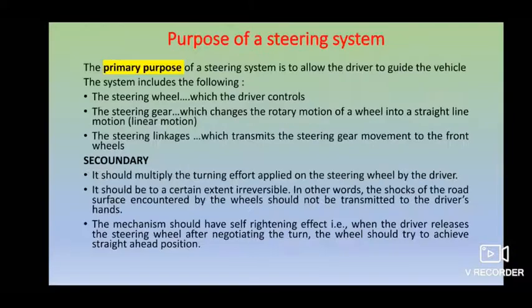Next, we'll go to the purpose of the steering system, which has two purposes: one is primary and the other is secondary. The primary function is to provide direction stability of the vehicle when you are traveling ahead, whether you take a left turn or a right turn. Another important primary function is to provide a perfect steering condition, so that there is no rolling, pitching, yawing or anything else occurring to your vehicle. That should be avoided.